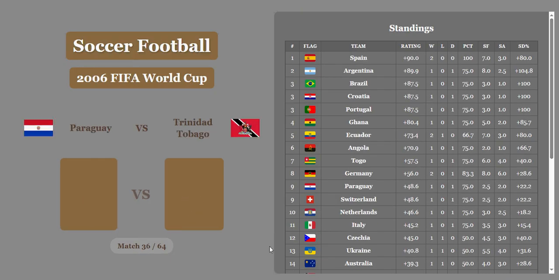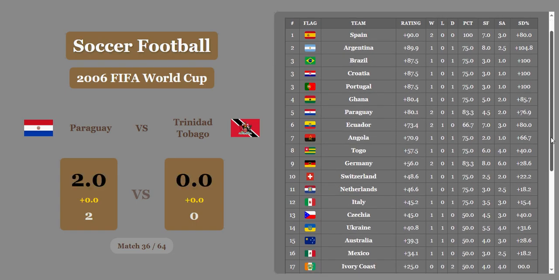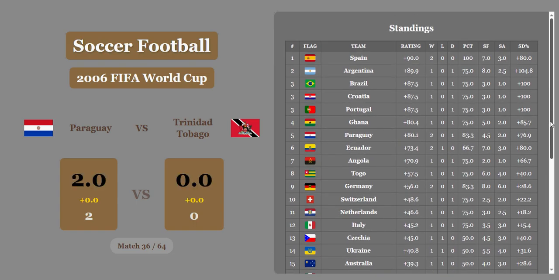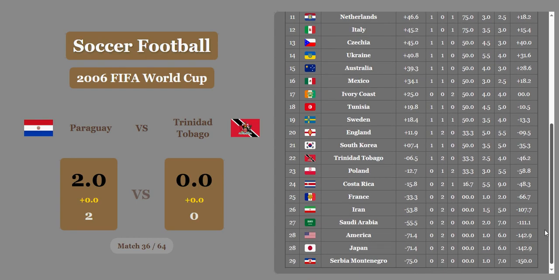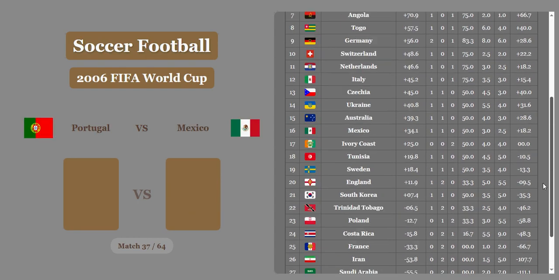We're going into match 36, Paraguay versus Trinidad and Tobago. Big match for Paraguay. They win it 2-0. No significant economic difference. Not enough for the algorithm. And Paraguay is going to be still in 5th, I think, with a rating of 80.1. Trinidad down in 22nd, below South Korea, above Poland.